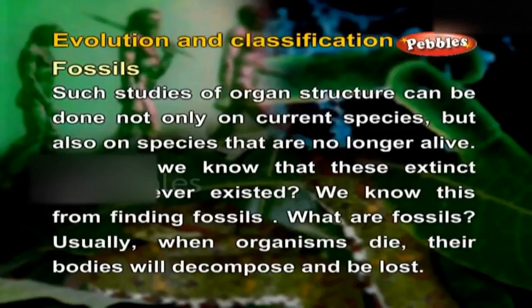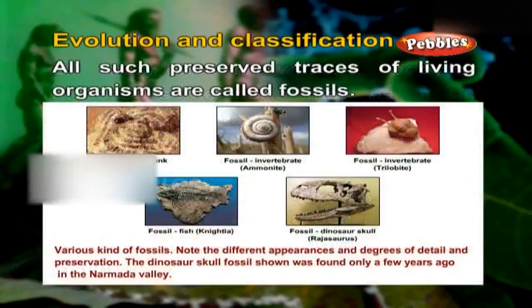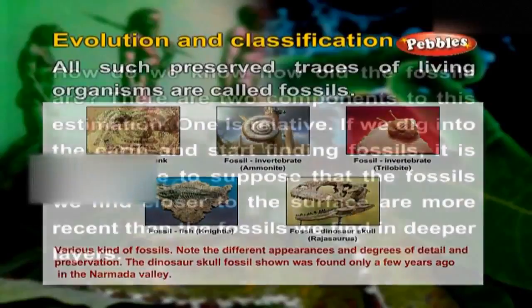What are fossils? Usually, when organisms die, their bodies will decompose and be lost. But every once in a while, the body or at least some parts may be in an environment that does not let it decompose completely. If a dead insect gets caught in a hot mud, for example, it will not decompose quickly and the mud will eventually harden and retain the impression of the body parts of the insect. All such preserved traces of living organisms are called fossils.